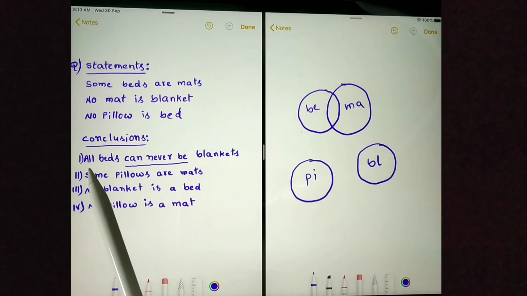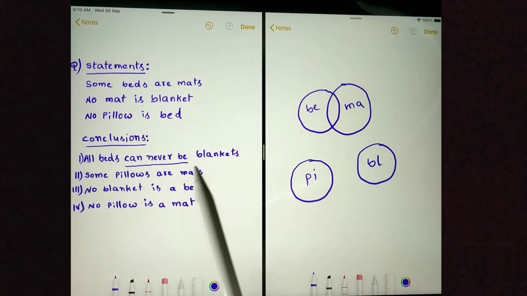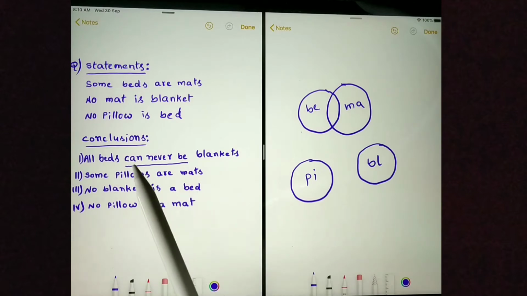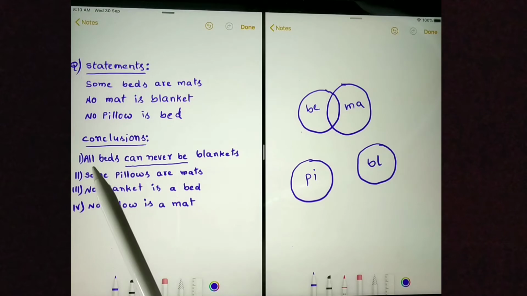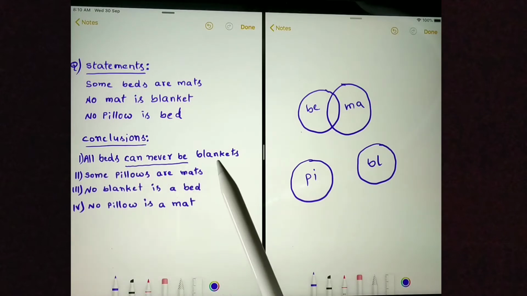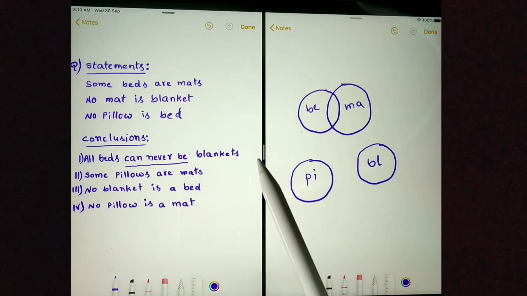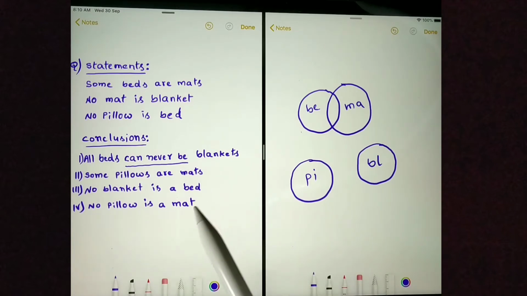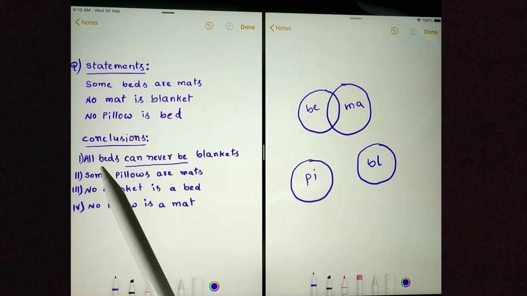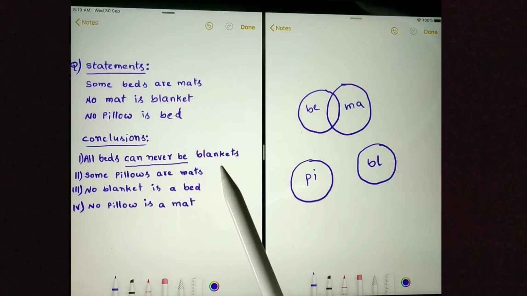First conclusion is all beds can never be blankets. This is a very important conclusion because it contains "can never be." Basically it is saying all beds being blankets is not possible. Because it is saying not possible, let's see whether it is possible or not by drawing a Venn diagram. We will draw it by keeping the bed circle inside the blanket circle.